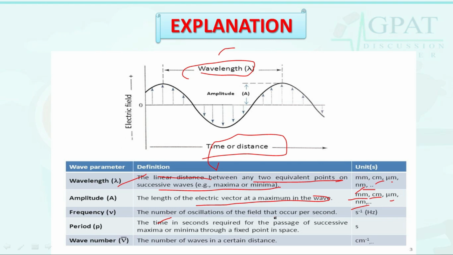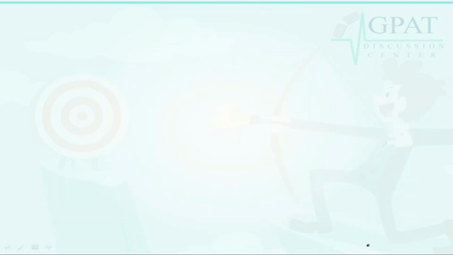Third one is frequency, the number of oscillations of the field that occur per second. Second inverse is the unit. The period denotes the time in seconds required for the passage of successive maxima or minima through a fixed point in space, and the unit is second, where the wave number shows the number of waves in a certain distance and it is measured in centimeter inverse. So the correct answer is wavelength. So moving on to the next question.